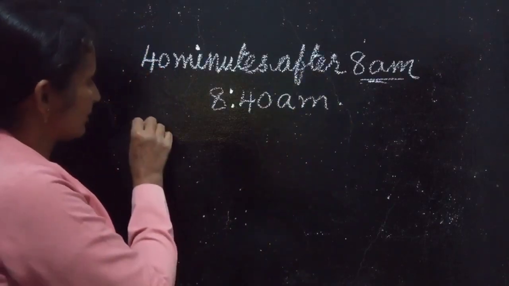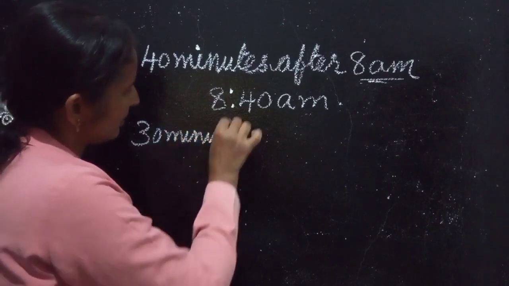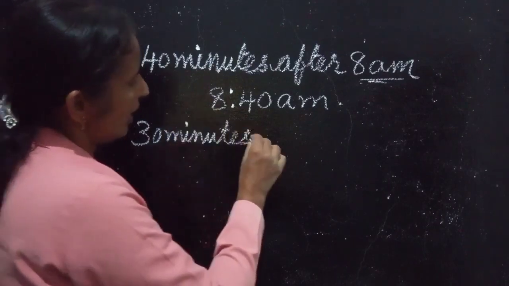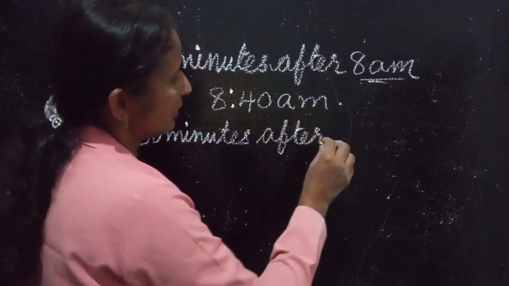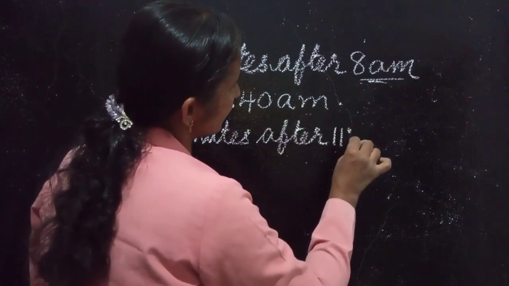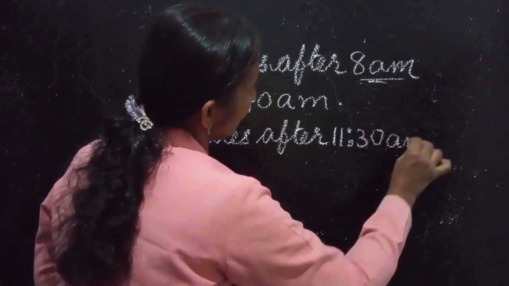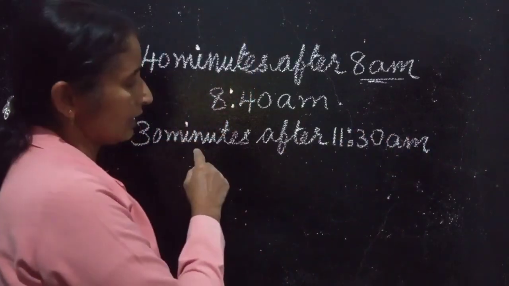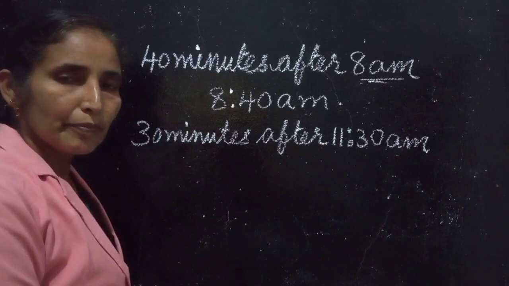Okay. One more question. 30 minutes after 11:30 AM.